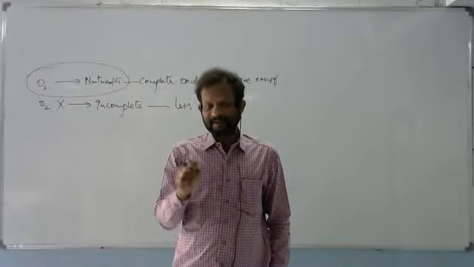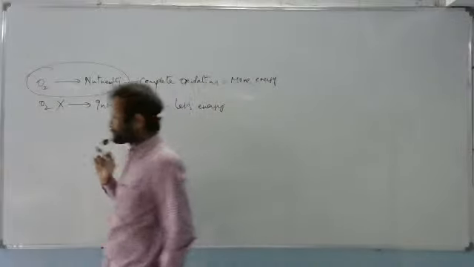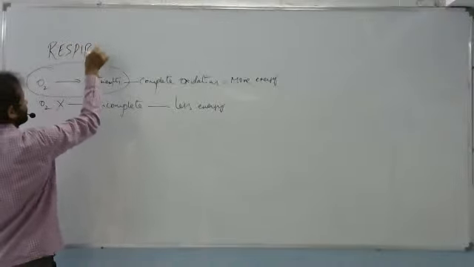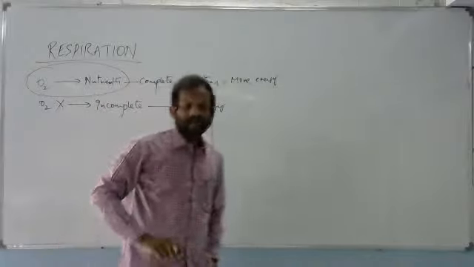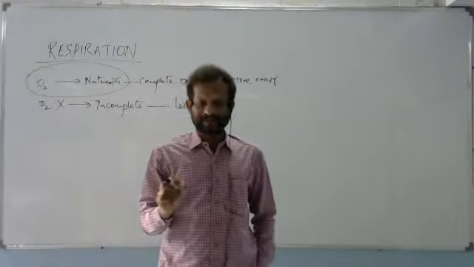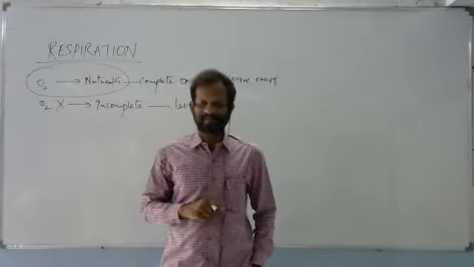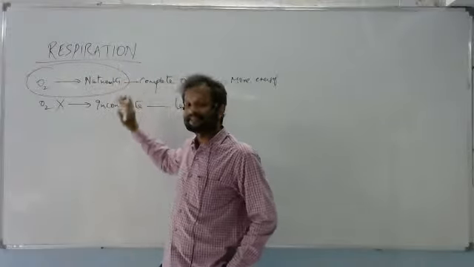Oxidation of food, getting energy, is called respiration. That is respiration. So what is respiration? Oxidation of food substances, liberation of energy is called respiration. Where is the respiration happening? Inside the cell.